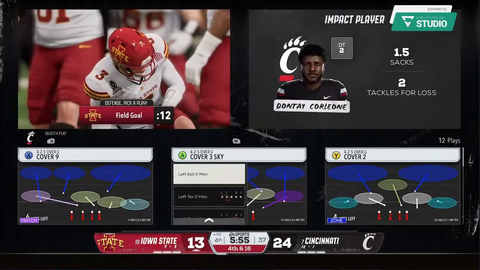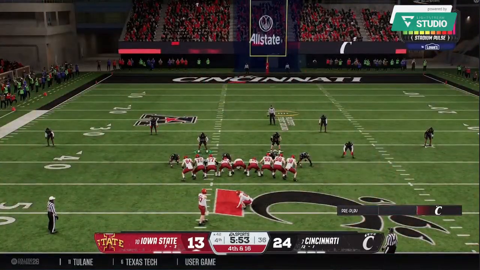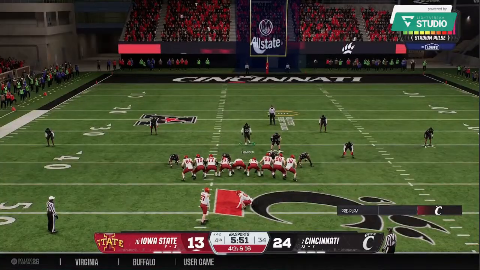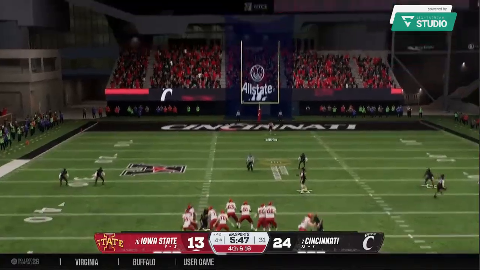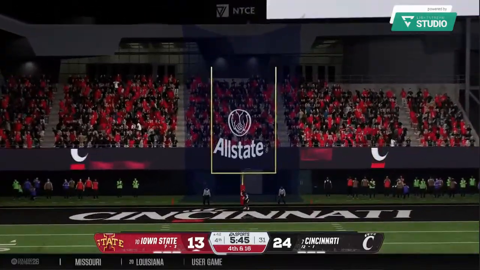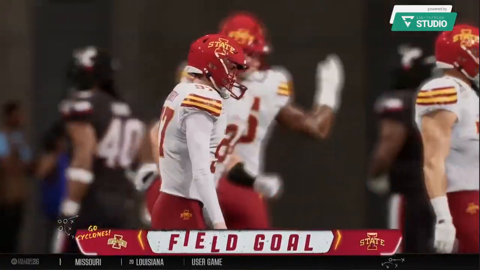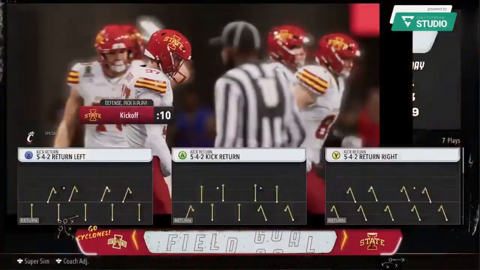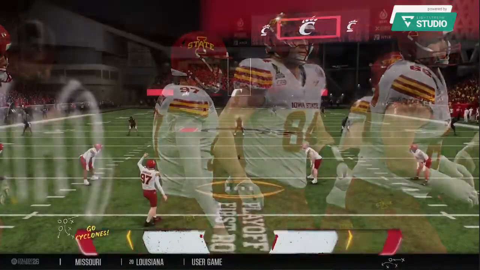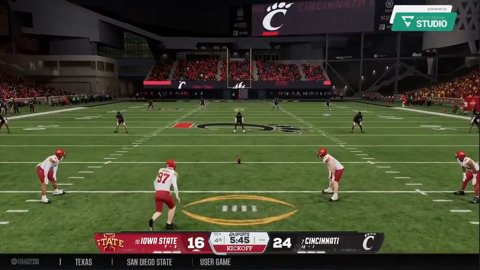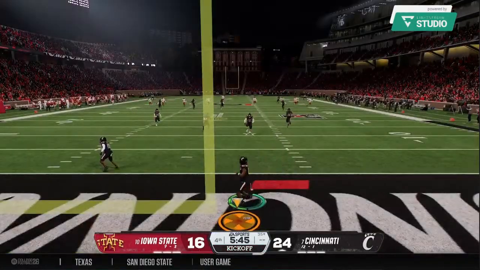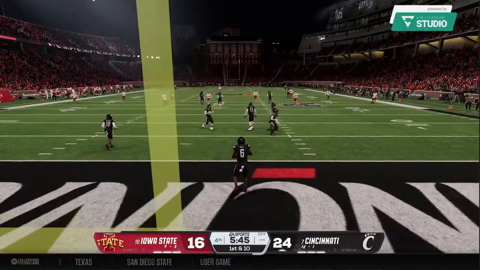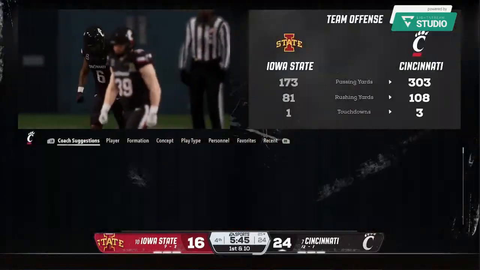This offense is trying to find a way to get back into this game, and another pressure and a sack against their quarterback. Out comes the field goal team to give it a shot. This is a long way out. And it's good right down the middle. Boy, this guy has such a strong leg. No problem. Up into the net from 50-plus. And he'll lead the kickoff right there. He'll start from the 25.